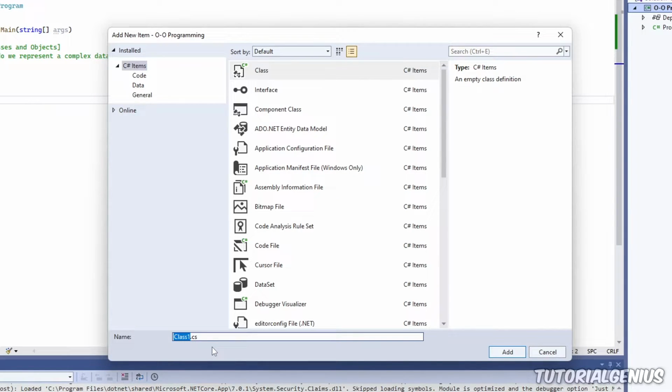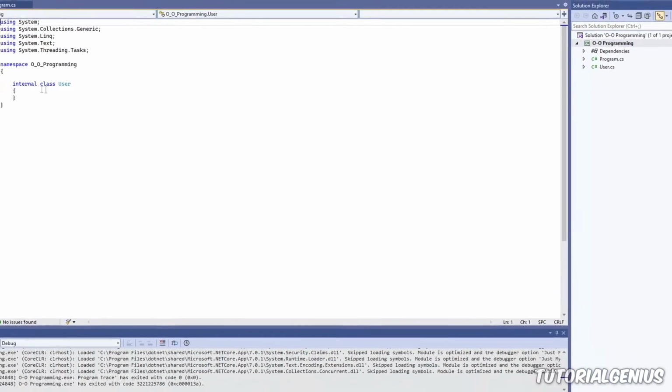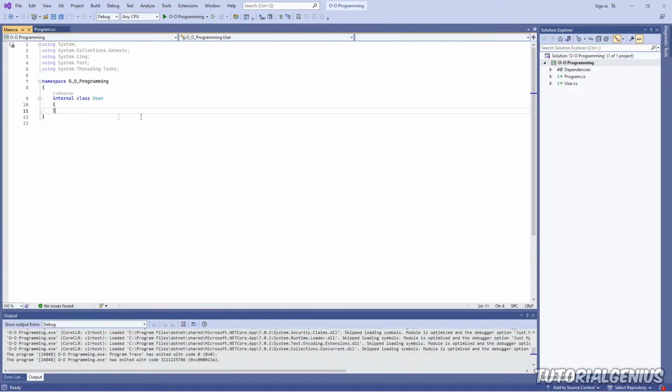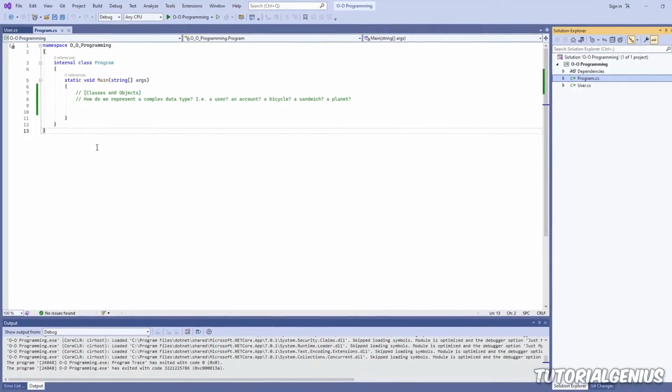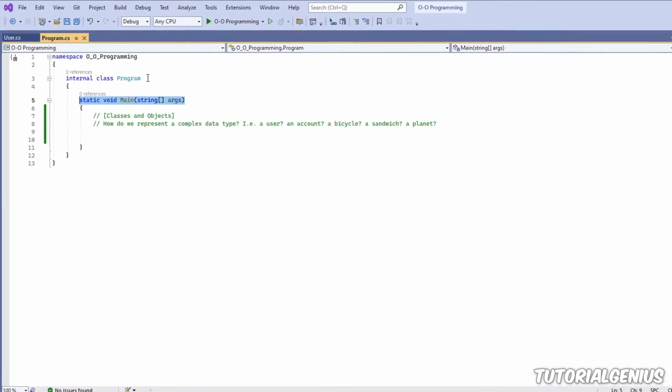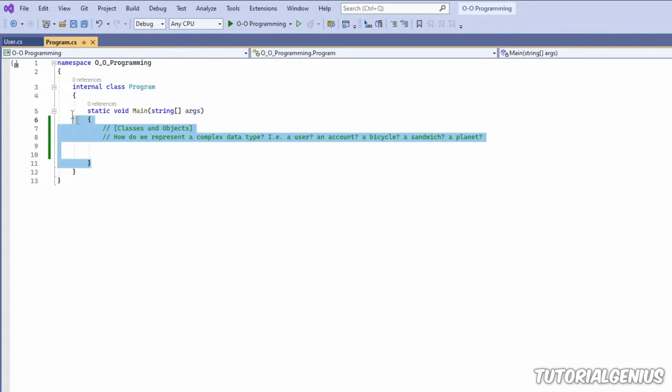So what I'm going to do is create a custom data type called user. What that is going to do is store information about a potential user who might be using our software. So I'm going to call it user. Then I click the add button right here, and that creates a brand new class in our project. So this is our project here. We've been working so far, if you've been watching our previous tutorials, with the default class, which is called program, and we've been working with the main method. You can see here there's a class called program, and the main method sits inside it. This is a default class of a console application type.